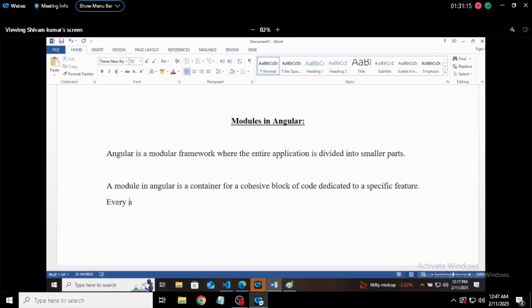Every Angular application must have at least one module, that is called the app module. Even if Angular has no other module, it should have this app module at least.